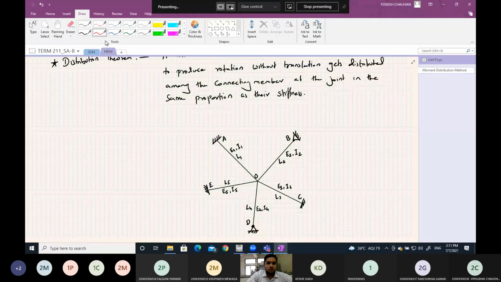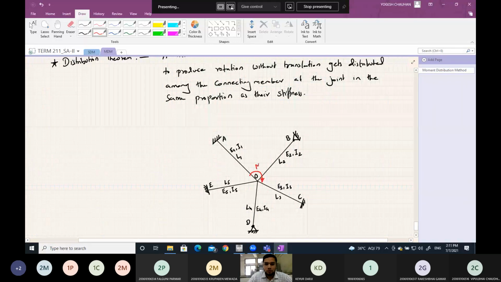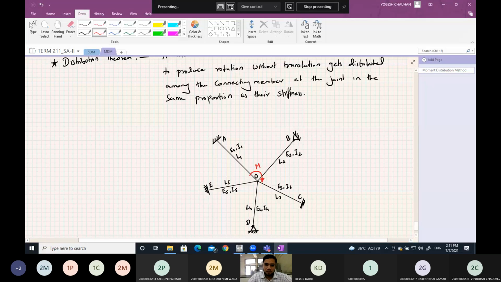Now let moment M be applied at the joint O. Now when this moment is applied at joint O, as per the distribution theorem, this moment gets distributed among these connected members based on their stiffnesses. So when moment M is applied at O, this moment will get distributed among these connected members AO, BO, CO, DO and EO.